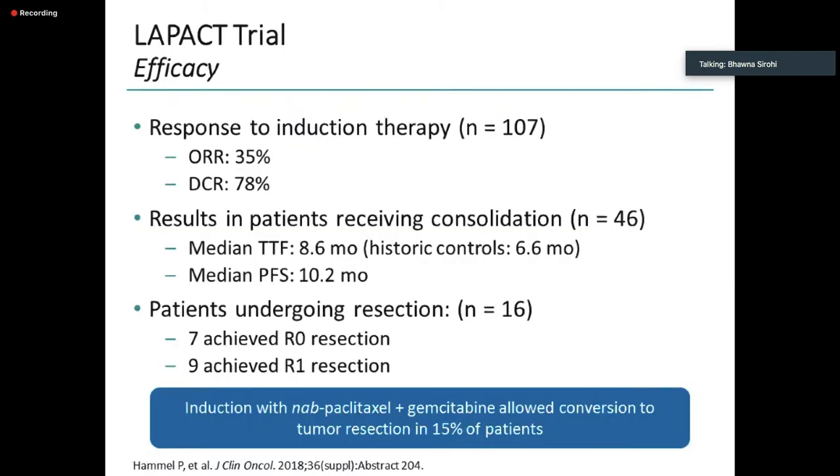And basically, the bottom line I wanted to show with this slide is that 15% of patients were converted to have resection with this approach. And possibly, if you intersperse it with radiotherapy, especially with the newer radiotherapy like SBRT and other more accurate forms of radiotherapy, probably the resection rates would go up even more.